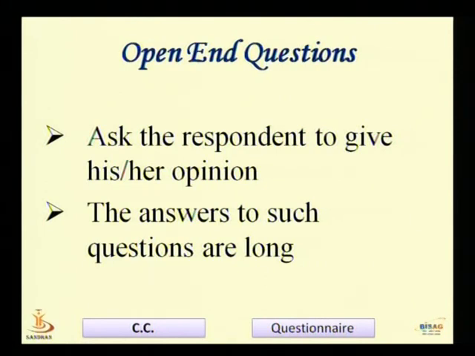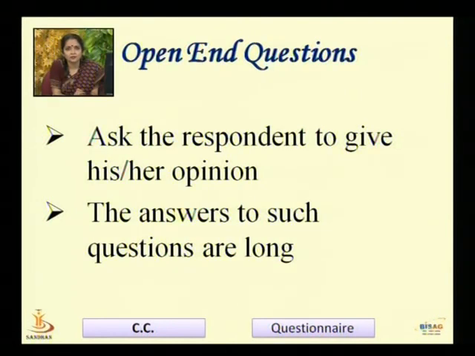Here the respondent has to give his or her opinion. The answers to such questions are quite long. In fact, all these types of questions are broadly divided into close-ended and open-ended. Close-ended means the respondent just has to tick mark the answer, or strike off the answer, or circle the options, or number the options. That is a close-ended question. The dichotomous question, structured question, and MCQs were close-ended questions.